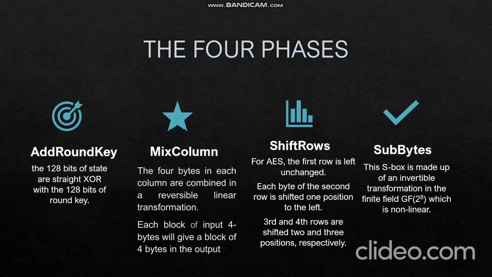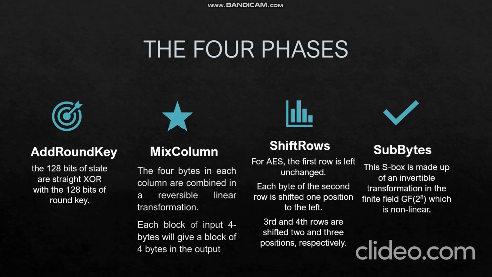In the mix columns, the 4 bytes in each column are combined in a reversible linear transformation. Each block of input 4 bytes will give a block of 4 bytes in the output, with the property that each byte in the input affects all 4 output bytes. Along with the shift rows, mix columns creates a diffusion property of the algorithm. Thus, this step can be considered as a matrix multiplication in finite fields.